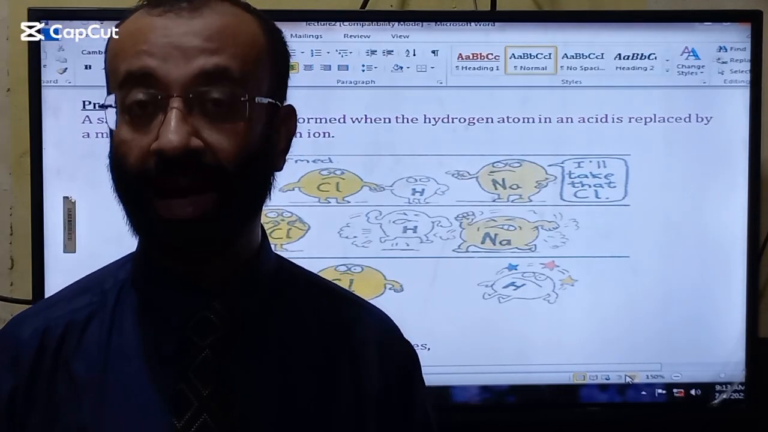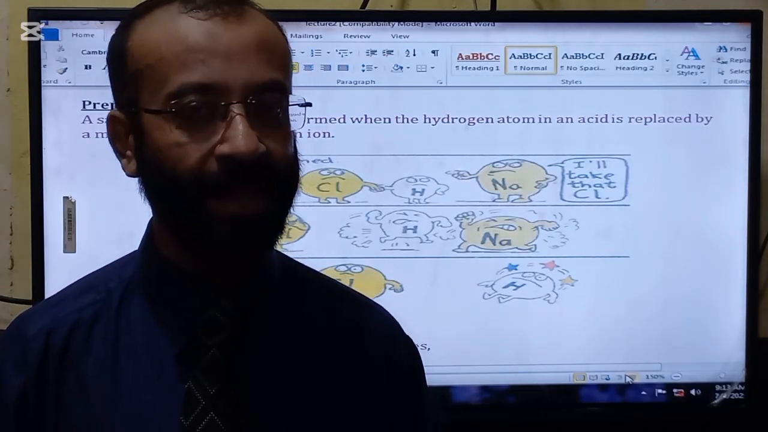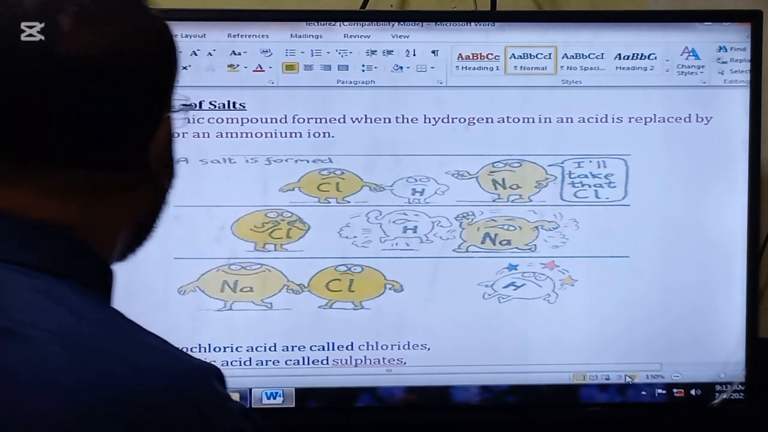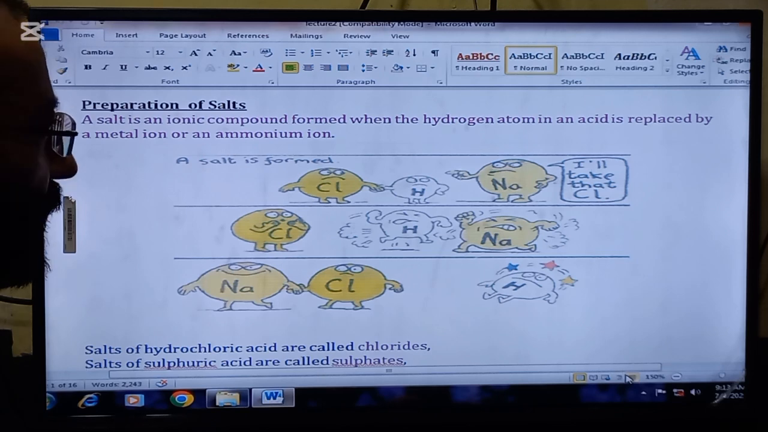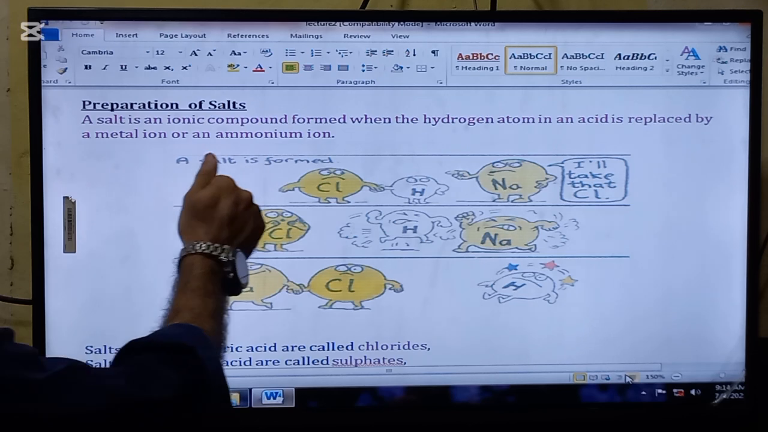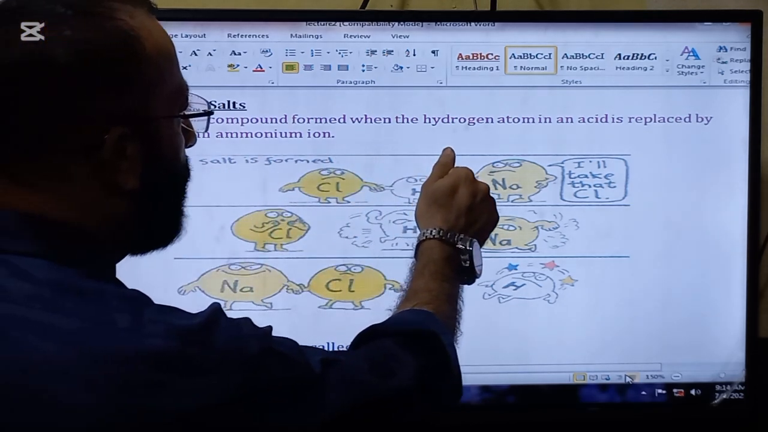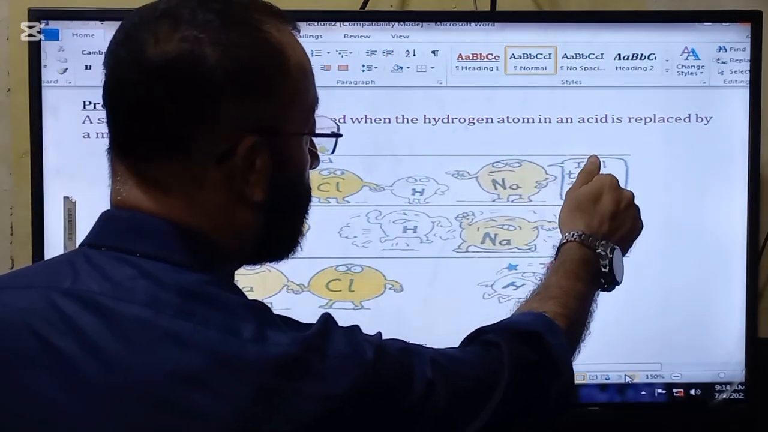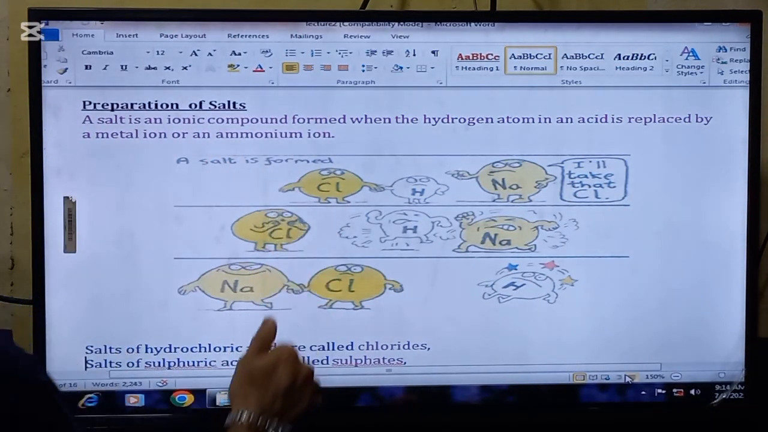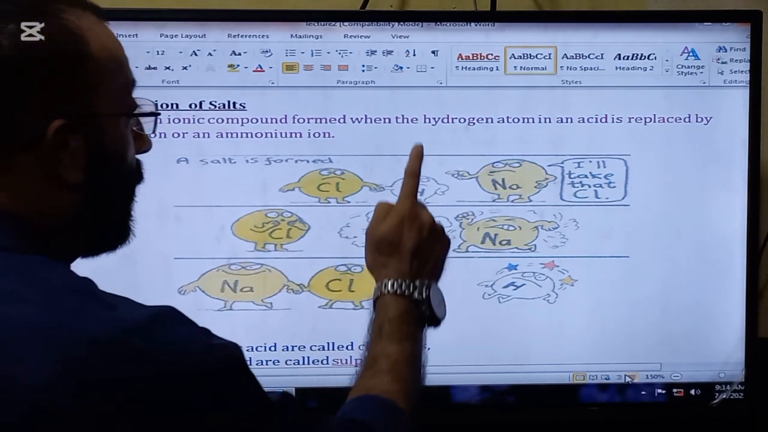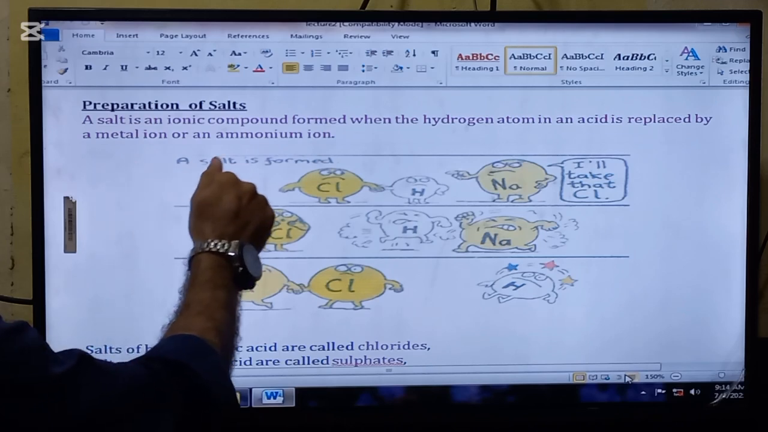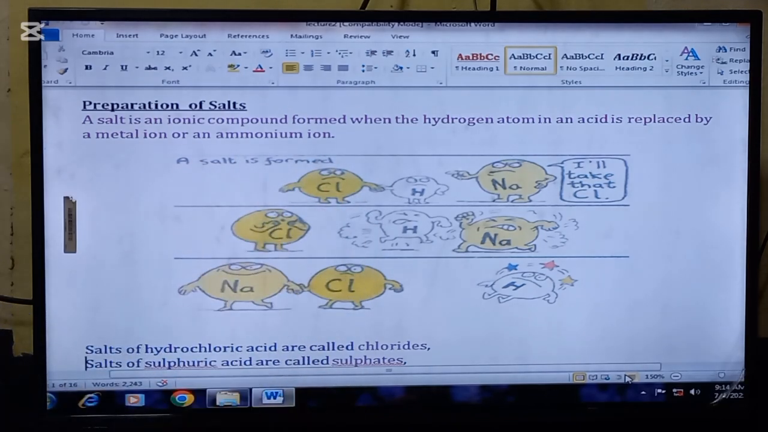Good morning, students. Our new topic in the topic of acids, bases, and salts in the subject of chemistry O levels is the preparation of salts. So, this is a very important topic. So, concentrate yourself. A salt is an ionic compound formed when the hydrogen atom in an acid is replaced by a metal ion or an ammonium ion. So, very important: when hydrogen from an acid is replaced by a metal ion or ammonium ion, a salt is formed.